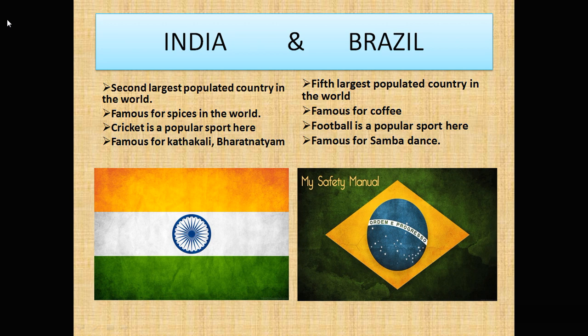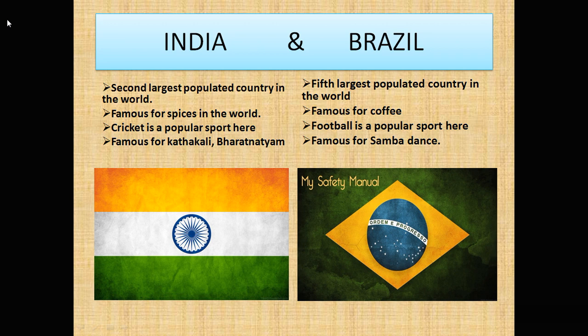Here you can see there are two flags which have been shown, India and Brazil. India is the second largest populated country in the world after China, whereas Brazil is the 5th largest populated country in the world. India is famous for spices in the world. Brazil is famous in the world for coffee.